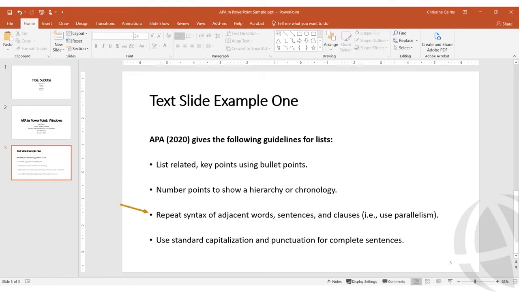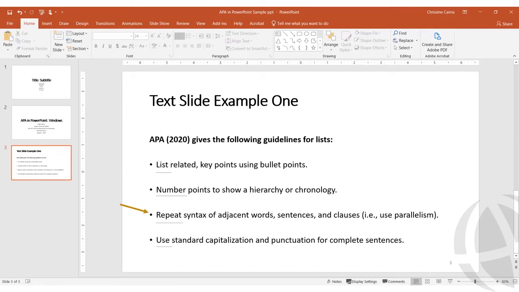A key feature of listing in APA style is also to use parallelism, which means to repeat the syntactical structures of adjacent words, sentences, and clauses. For example, each of my points begins with a present tense verb, and each point is also a simple sentence. Parallelism creates uniformity.